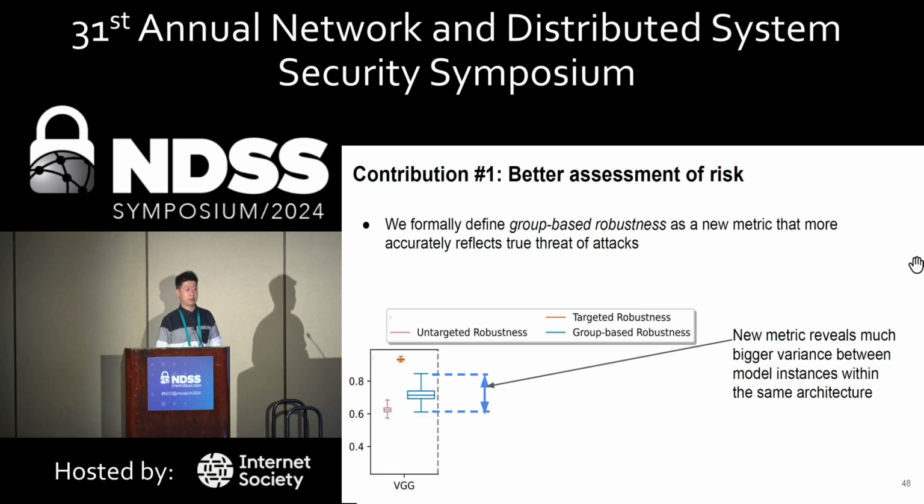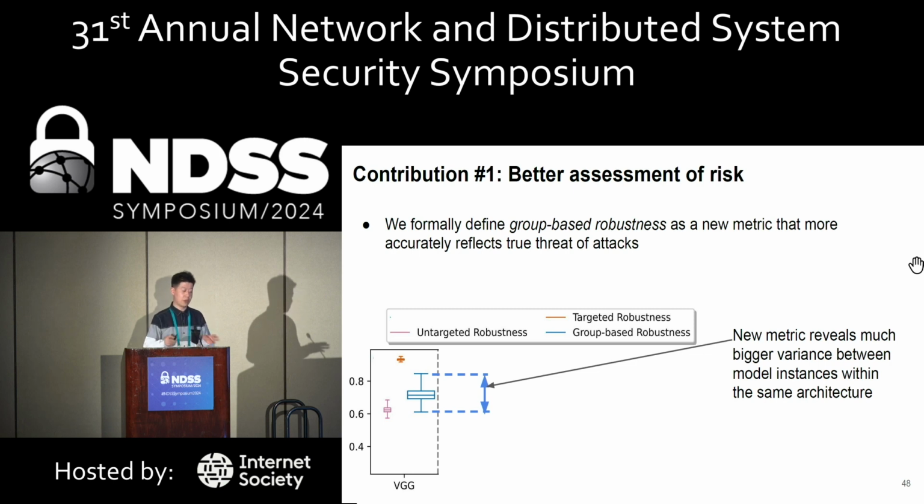Here we show some empirical results. So we trained 100 instances. These models have the same architecture, same training code, and same training data. The only difference is their random initialization. They are randomly initialized with different random seeds, but with the same method.